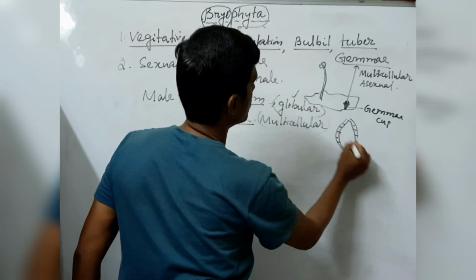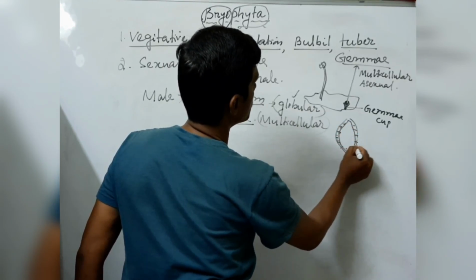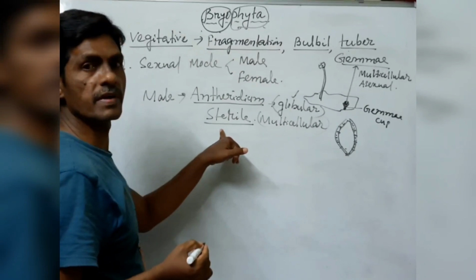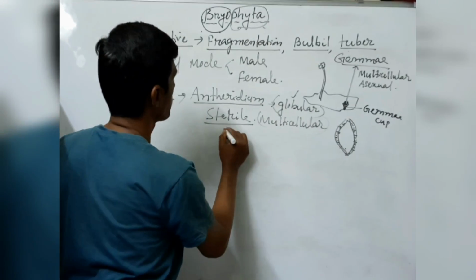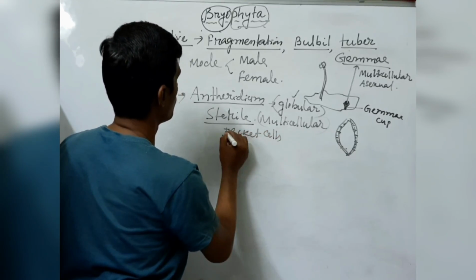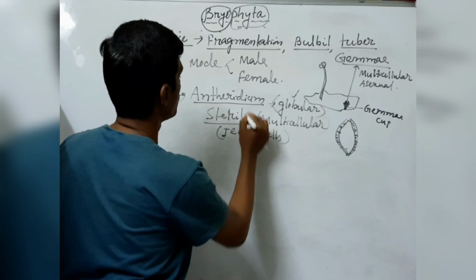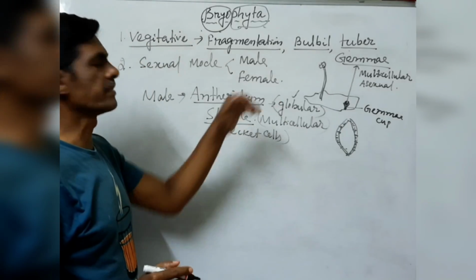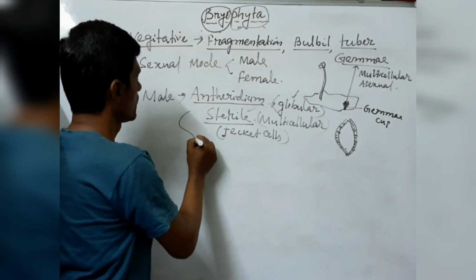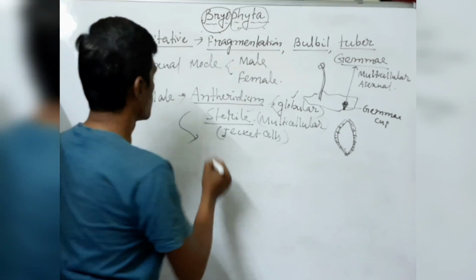It consists of jacket cells, and the jacket cells are sterile, not fertile. The multicellular jacket cells that develop are sterile in nature. This is called antheridia. The antheridia produce the spores. Antheridial spores, we can say.